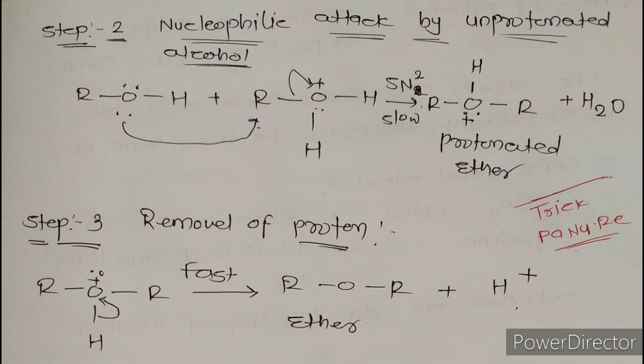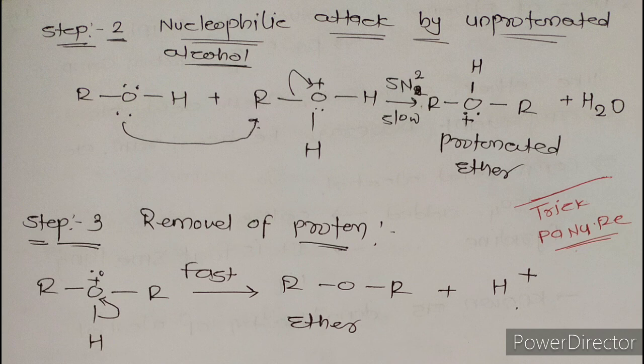Now this reaction is an SN2 reaction and it becomes slow. What do you mean by SN2? That we will discuss in chapter number 10. Now the third step is the removal of a proton, or we can say removal of hydrogen.